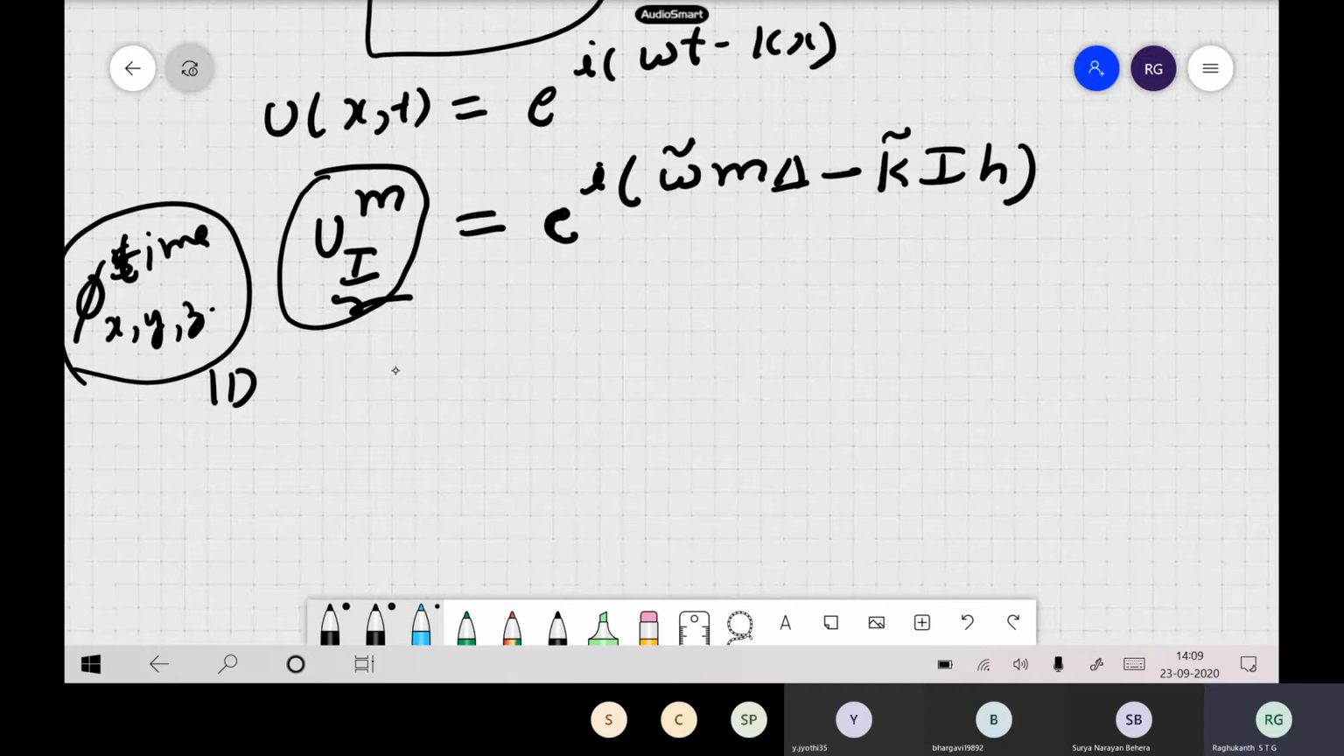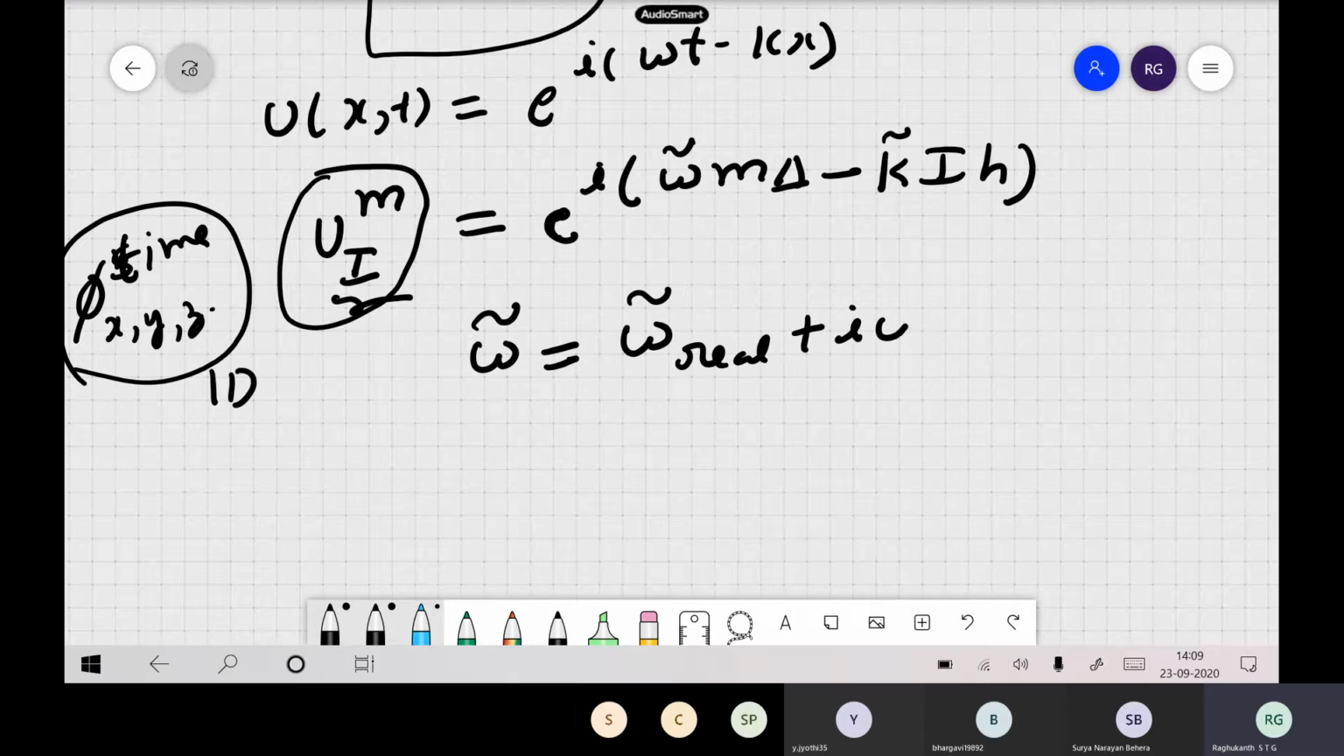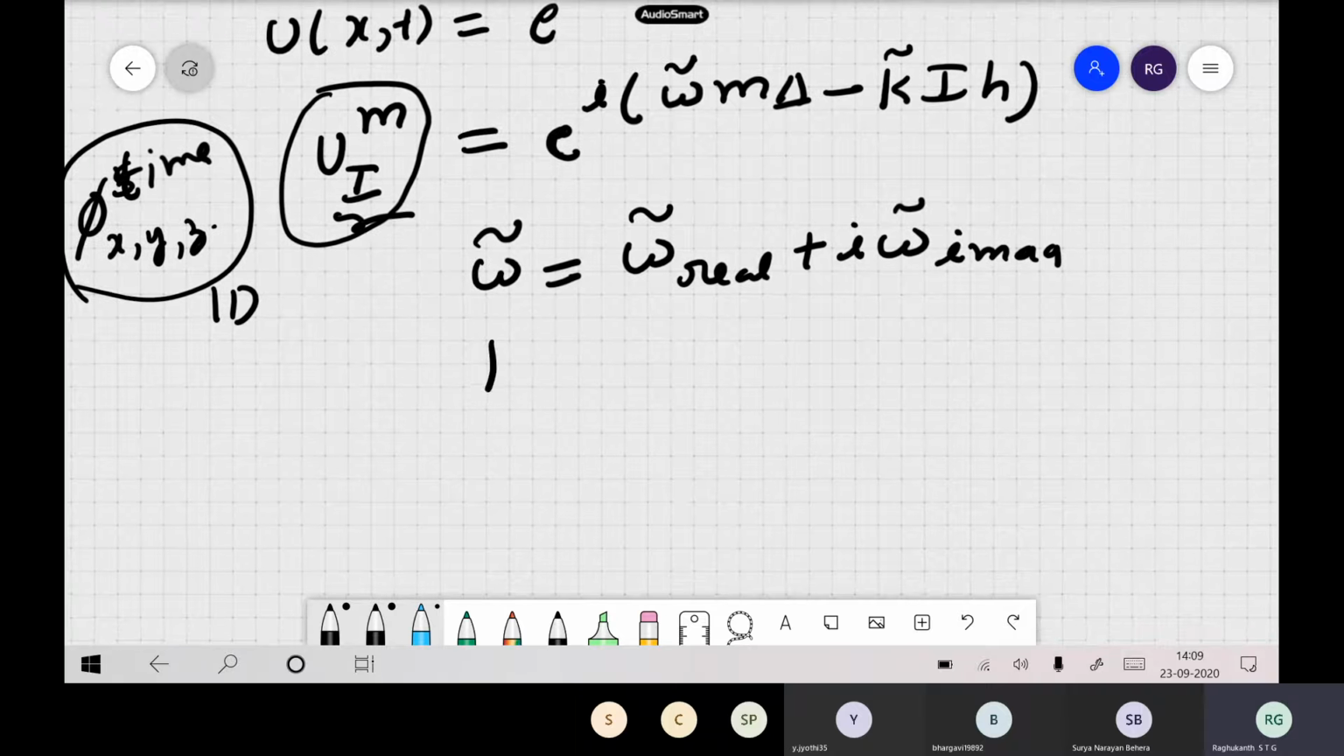Where omega bar and k bar are in the finite difference. In general, they may be complex or they may be real also. Suppose you take the general case, you have a real part plus i into an imaginary part, and then you have this k bar. This also can be real or this also can be imaginary.